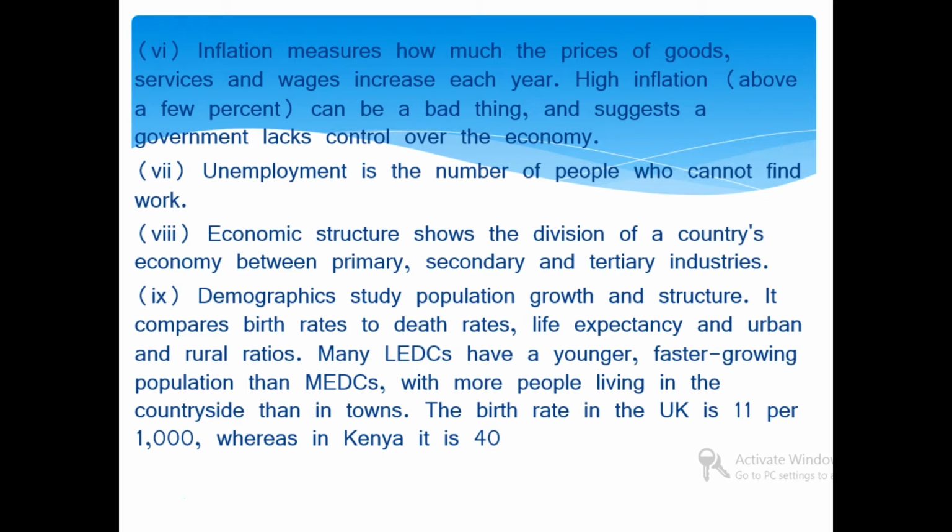Demographics study a population's growth and structure. It compares birth rate to death rate, life expectancy, and urban-rural ratios. Many least developed countries have a younger, fast-growing population, and in most of the more developed countries, you will find a greater number of older people. The birth rate in the United Kingdom is 11 per 1000, whereas in other countries like Kenya and India it will be more. For example, in Kenya, it will be 14.